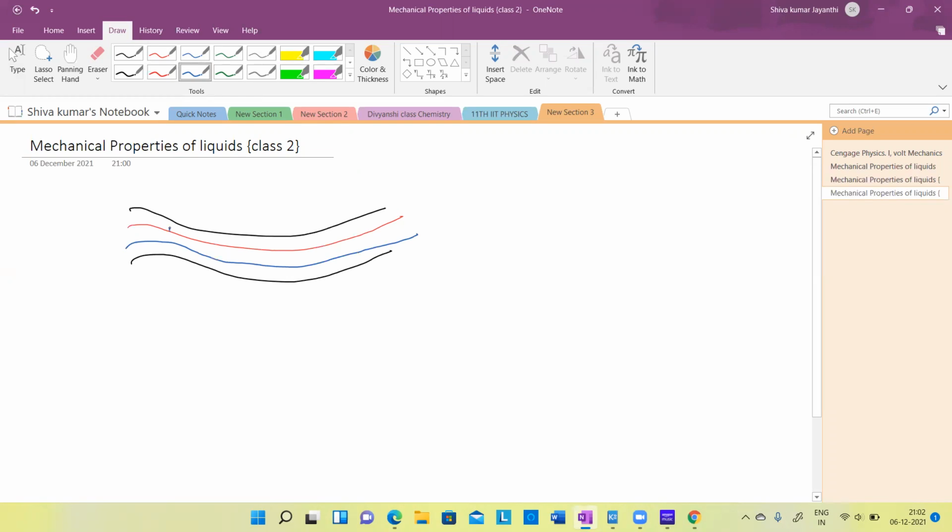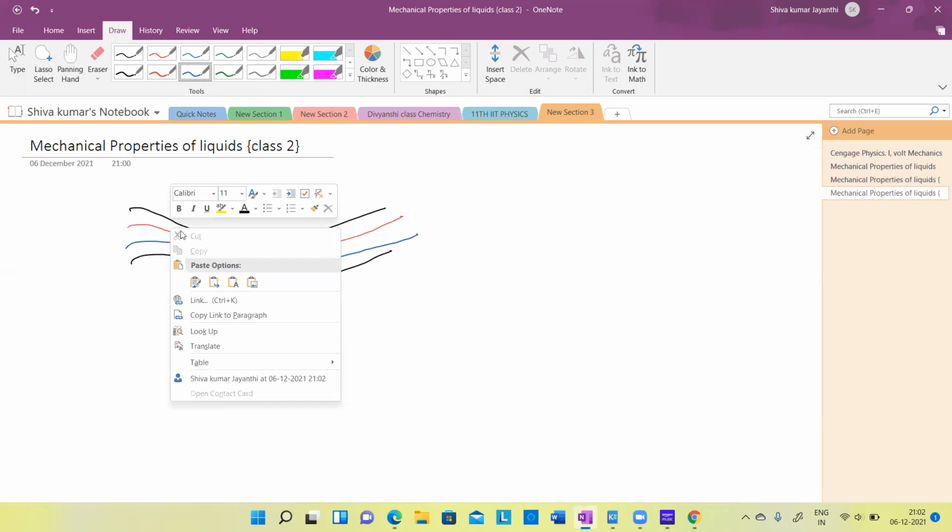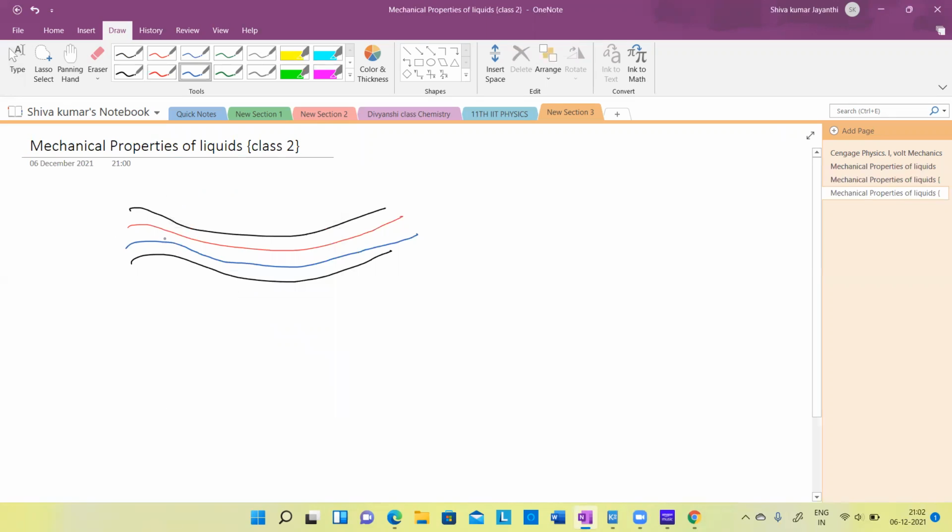Yesterday, as I told you, at any particular point, the velocity is constant. It is the point that decides the velocity, not the particle. This point, for example, is 1. This point is 2. Any particle, an H2O molecule, going like this, when it crosses this point, will always have this fixed velocity.